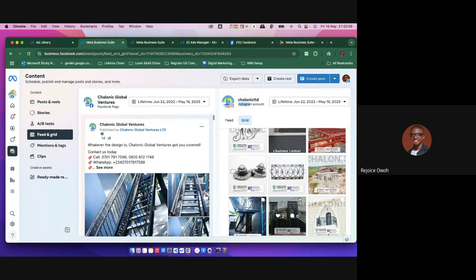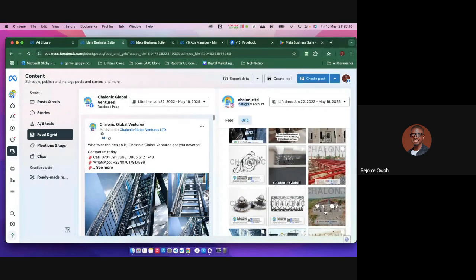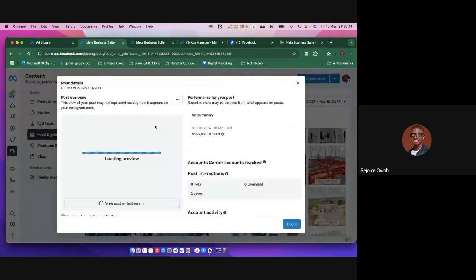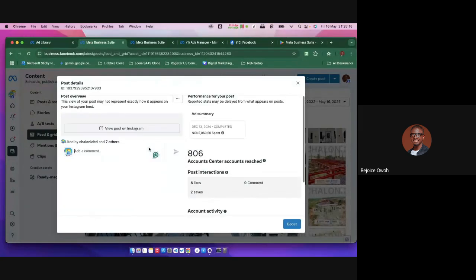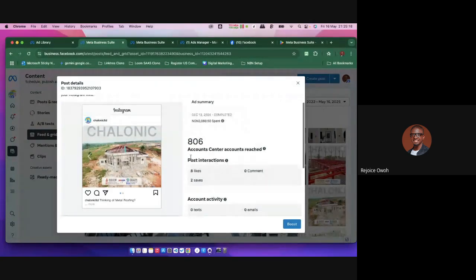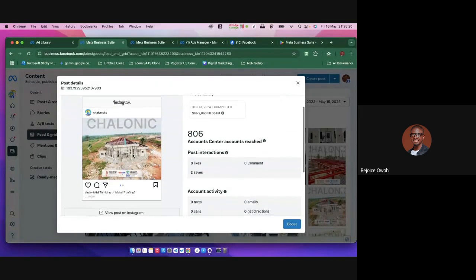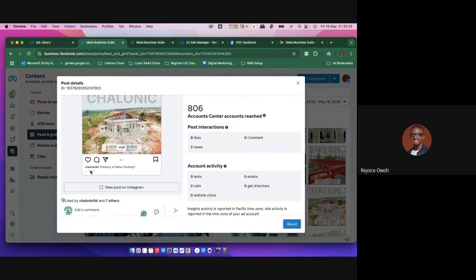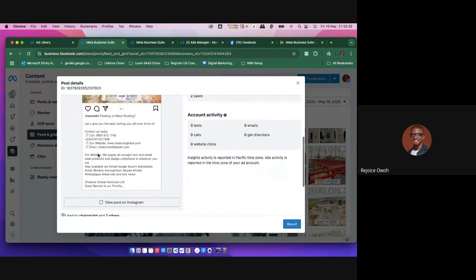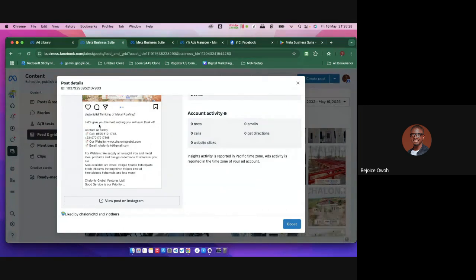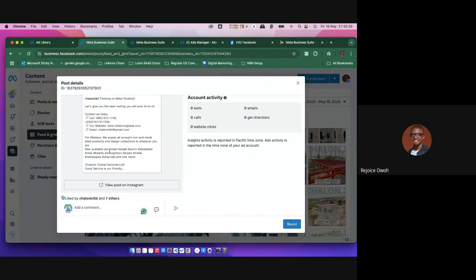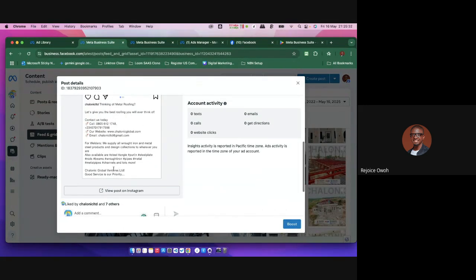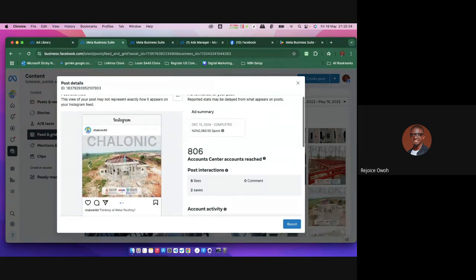Now I'm going to observe this particular post. What did I do differently here? Let me open it up. Now I'm literally seeing exactly what I did differently. What are the things I did, right? And this reached 806 accounts. I'm like, okay, now I'm going to study the hashtags on this particular one. I'm viewing the post. Okay, metal roofing. So from here, I'm going to strategize on how to make more posts like this, right?